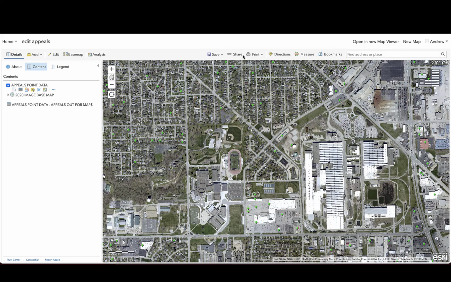Hello everyone. I wanted to give a demonstration of the Seamless Docs to ESRI connector from Velosimo.